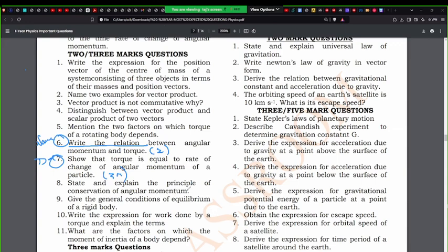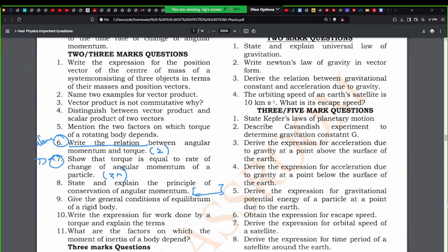Conservation of angular momentum. The other day when we solved collisions, the first part, they're asking you to explain. That's it, in terms of words. You already know it in terms of formula. Write it, so in the sense, write it in terms of text. That's all. Everything is there in the PDF. Just go through it. Fine. Nothing else, extra effort is not required, is what I'm trying to tell you.